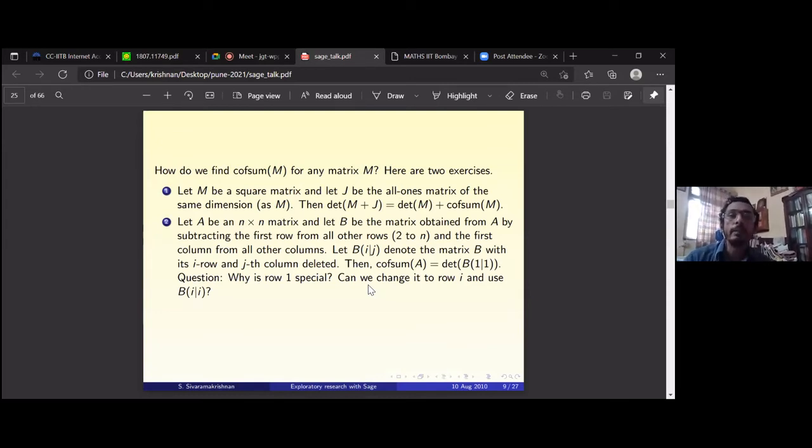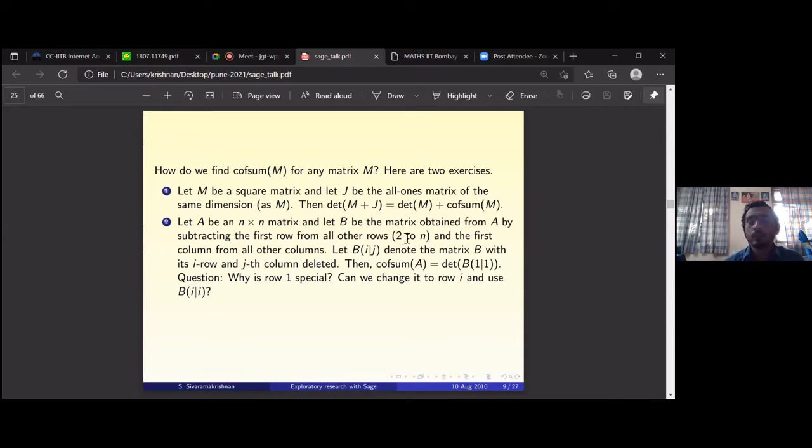Let M be a square matrix, and let J be the all ones matrix of the same dimension as M. Then the determinant of M plus J is the determinant of M plus the sum of the cofactors of M. So you can find the sum of the cofactors of the matrix M this way. That's one way. Here is another way. Let A be an n cross n matrix and B be the matrix obtained from A by first subtracting the first row from all other rows, 2 to n.